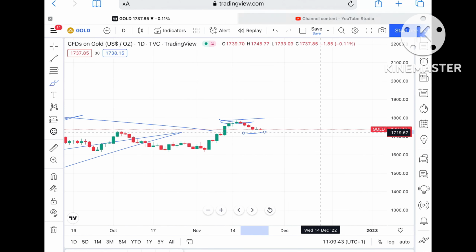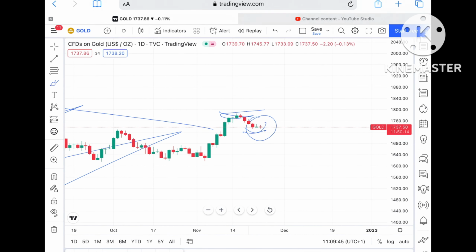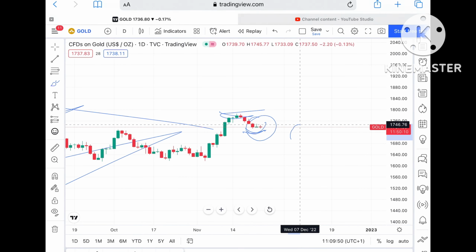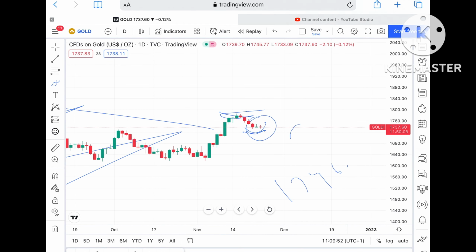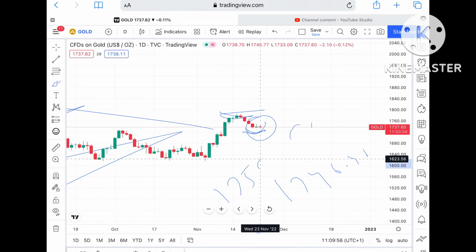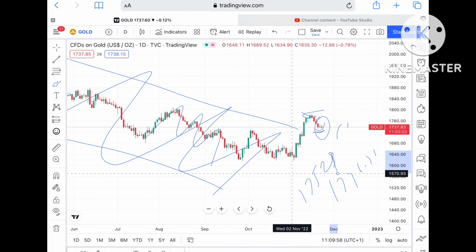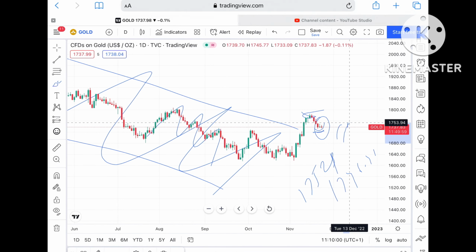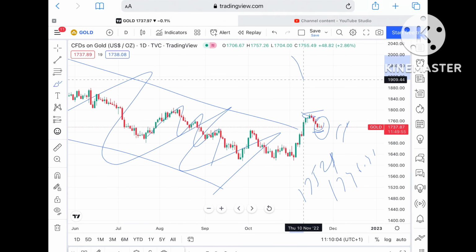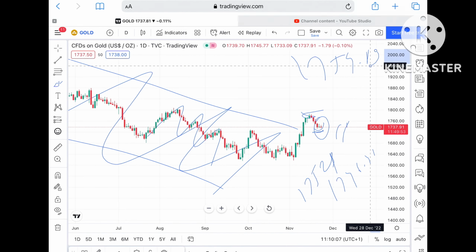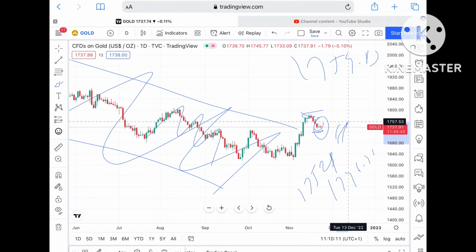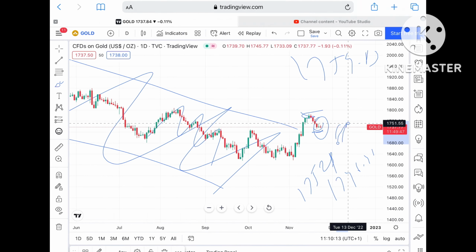As we have seen, it is trying to form a swing at this particular level. If this level sustains, it can hit its first resistance of around $1746.46, and if the level sustains above that, it can touch a level of $1752. If it goes further upside, then chances will be very high that it can move towards a level of $1759.83. And if the price moves above that level, it can move further upside towards a level of 1757.